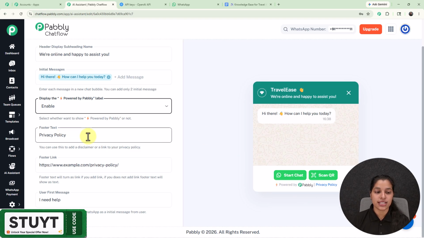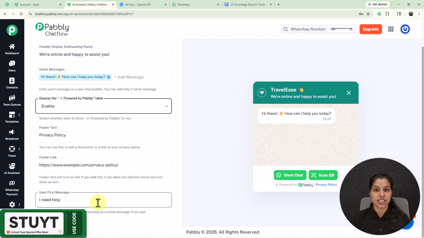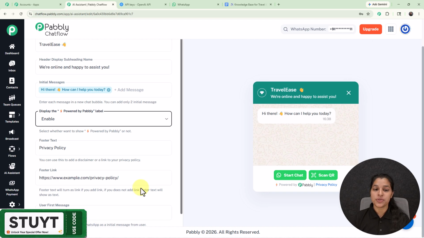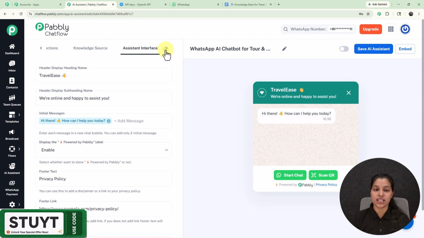And now for the footer text, you can provide it, and you can even provide the footer link too. And at last we are getting this option for the user's first message. So this is the message which will be sent to WhatsApp from the user's side. So with this we are done with this tab also.